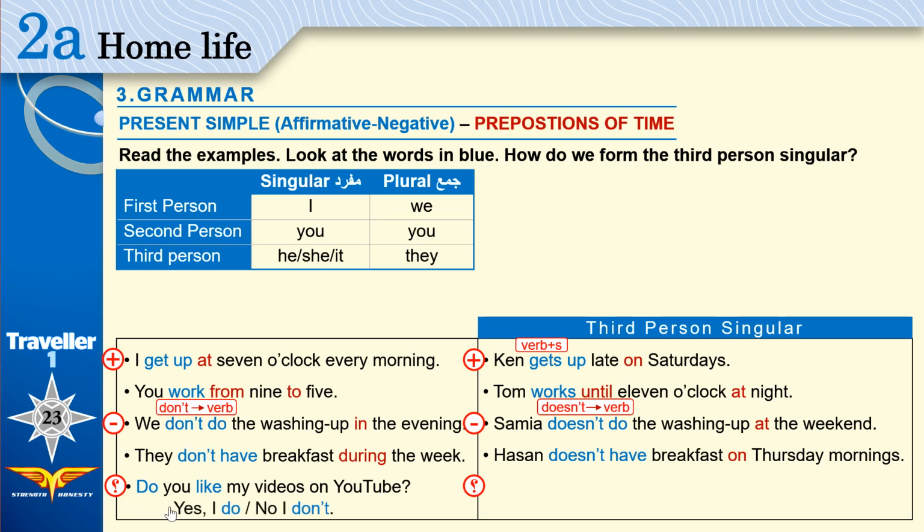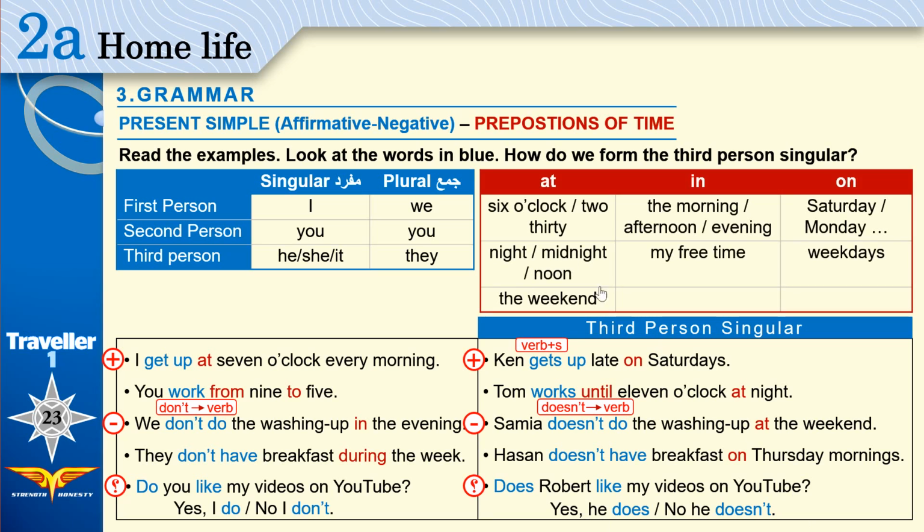To answer, yes I do, no I don't. To use it with he, she and it, we don't use do, we use does. Does Robert like my videos on YouTube? Yes he does. No he doesn't. Does Selma like my videos? Yes she does. No she doesn't.